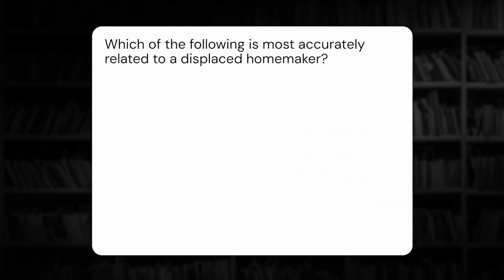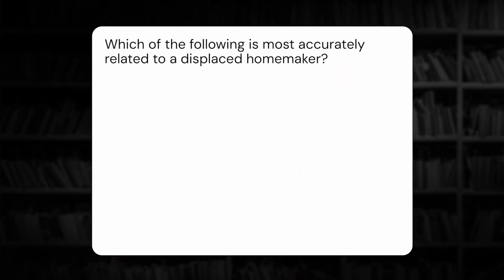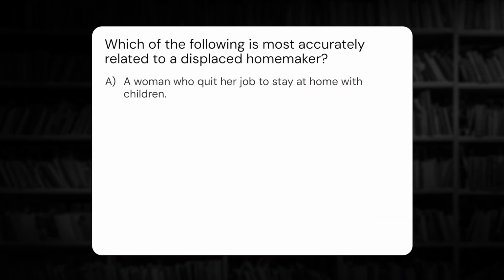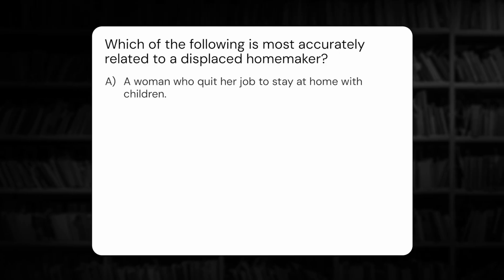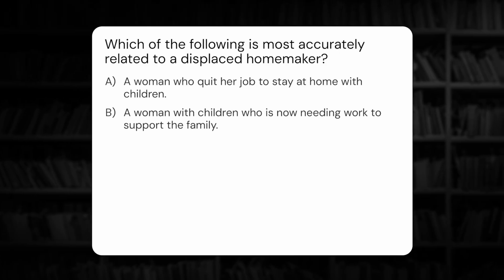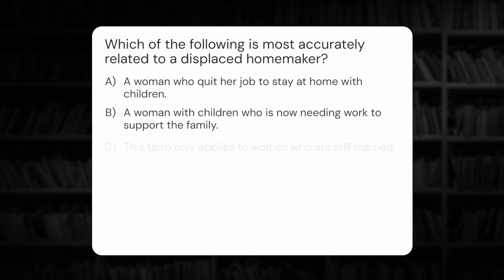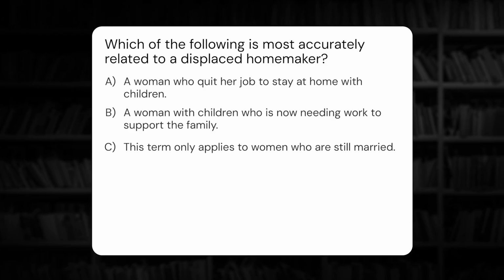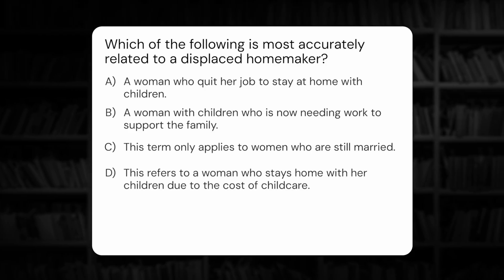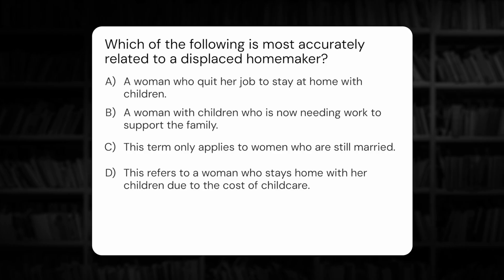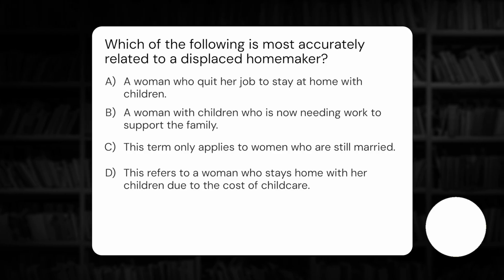Last but not least, on to question 10. Which of the following is most accurately related to a displaced homemaker? A, a woman who quit her job to stay at home with children. B, a woman with children who is now needing to work to support the family. C, this term only applies to women who are still married. D, this refers to a woman who stays home with her children due to the cost of childcare.